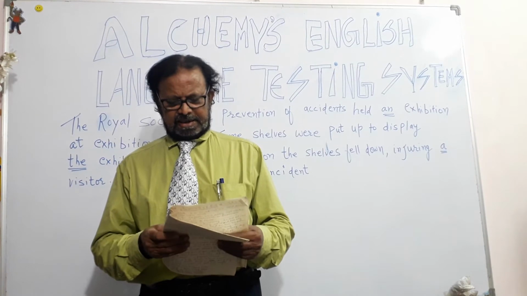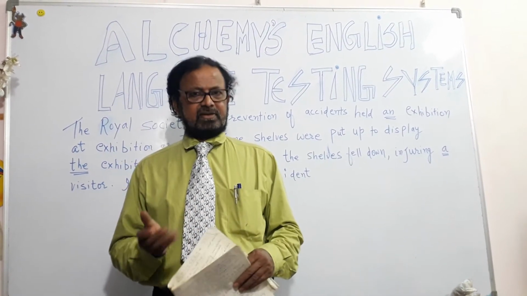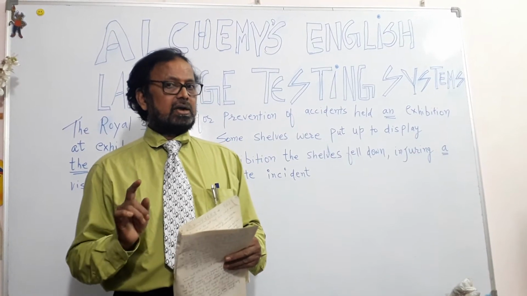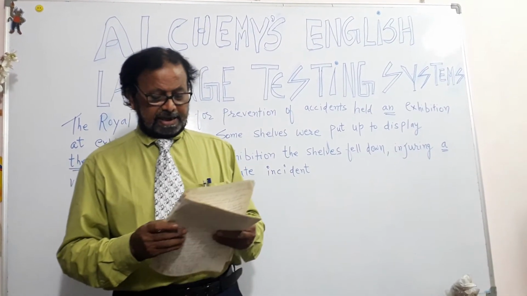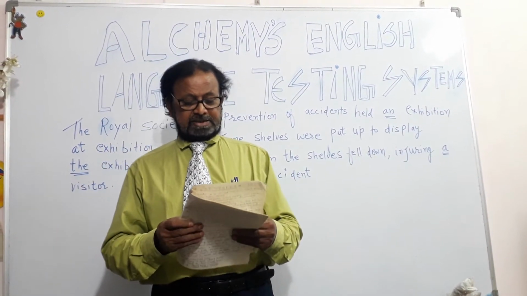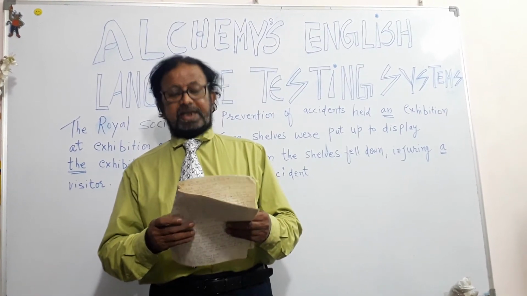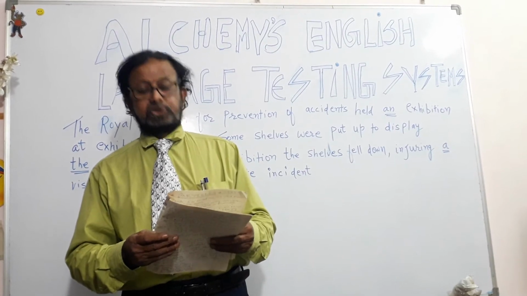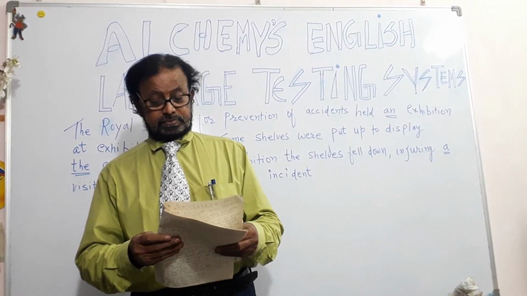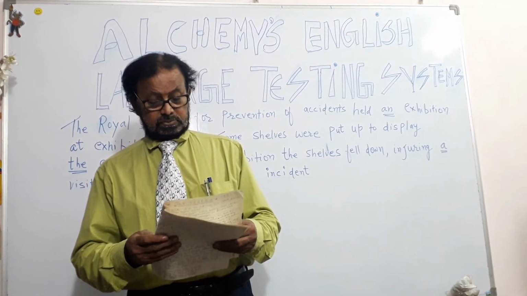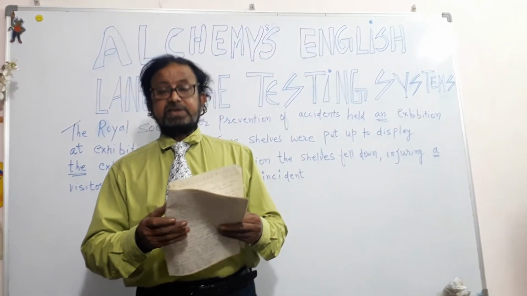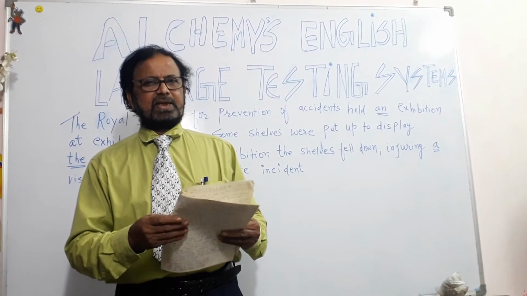The definite article indicates the meaning of any. The definite article, that is the, indicates the meaning of any. Example, I just want a pen. It does not matter which one. I saw a dog, I will repeat this again.